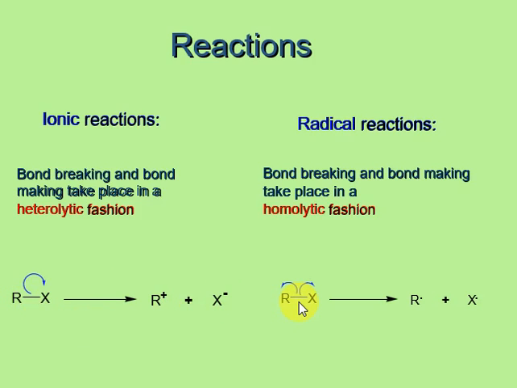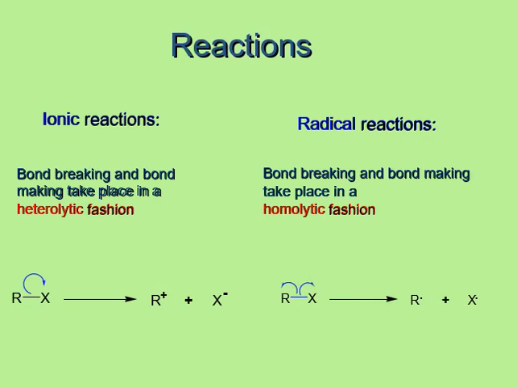And if the electronegativity difference between R and X is less, then homolytic cleavage will take place, in which the covalent bonded two electrons will be equally shared between R and X. So R will get one odd electron and X also will get one odd electron, forming free radicals. Always in heterolytic fission, ions will be formed, hence these reactions are known as ionic reactions. And in homolytic fission, radicals are formed, hence it is known as radical reactions.